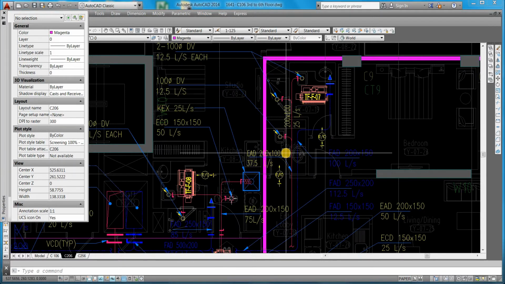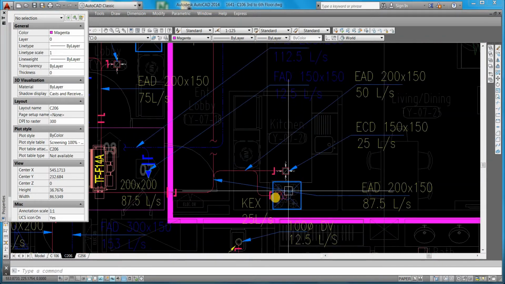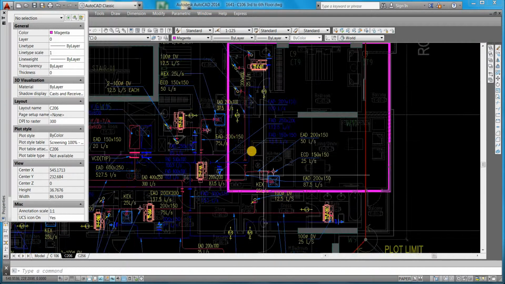My duct size came the same as the supply duct size. We need to follow the same duct material. But there is a kitchen, and in the kitchen there is one hood also. For a normal kitchen, we need to provide one diffuser and hood also. So for the kitchen, they say 50 liters per second. In this one, I took hood area 25 and normal extract area 25.